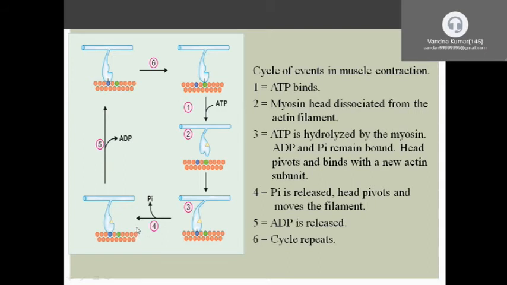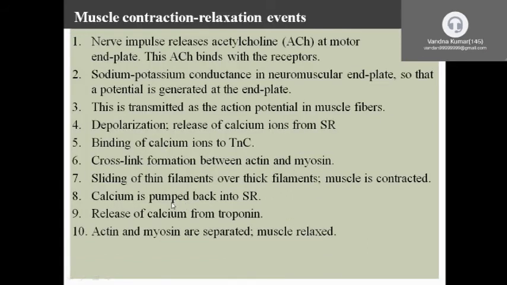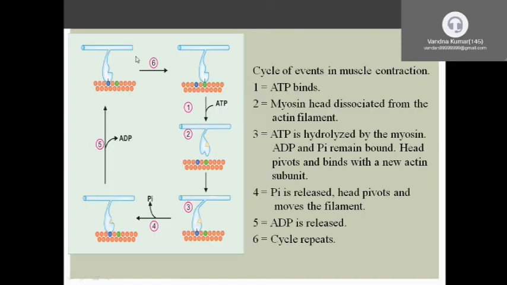Then there is the release of the inorganic phosphate and the release of the ADP molecules. So this is the complete cycle of the muscle contraction and the muscle relaxation.